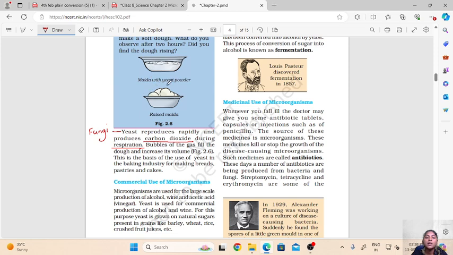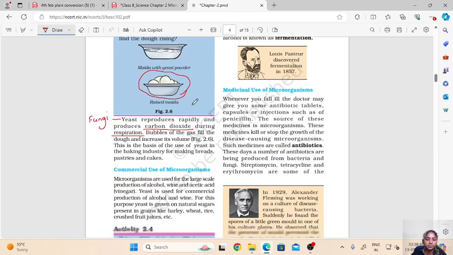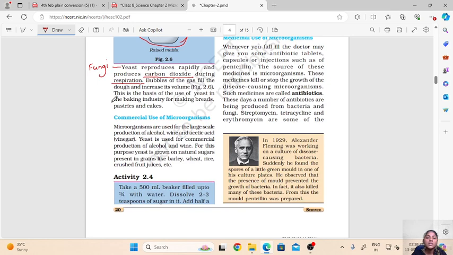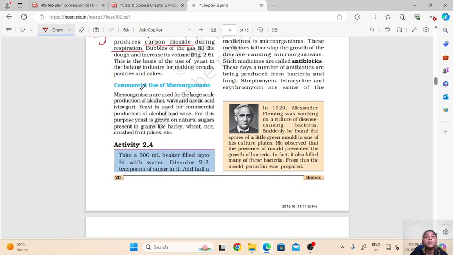As we can see here in this picture, the volume of dough increases because of the release of carbon dioxide by the yeast. Because of this presence of gas filled bubbles, the bread or the cake will become very fluffy and soft. This is why yeast is used in the preparation of bread and cakes.